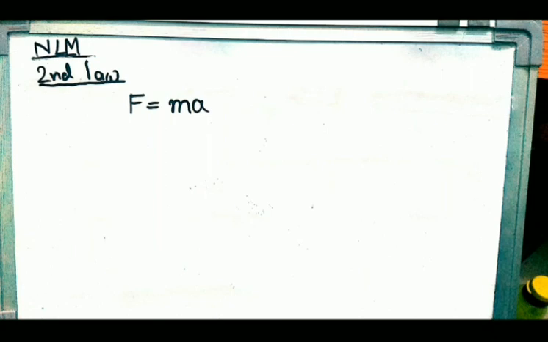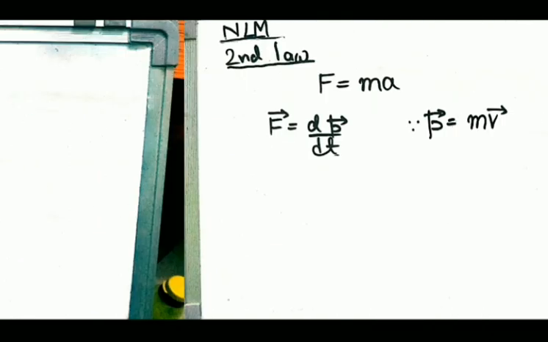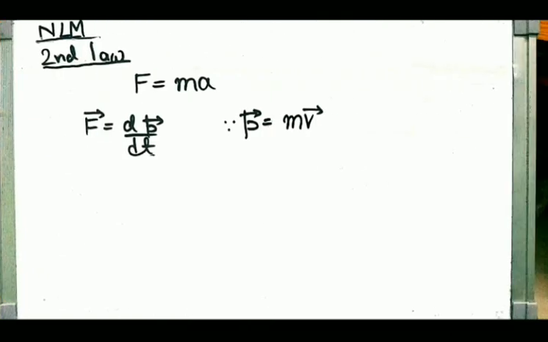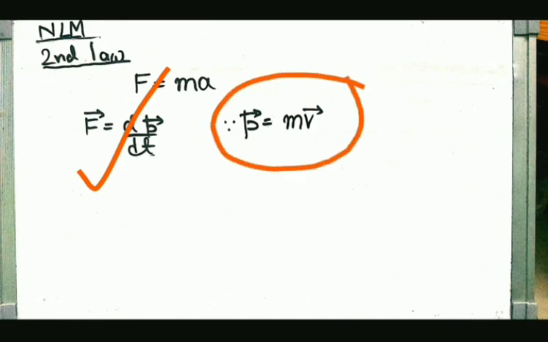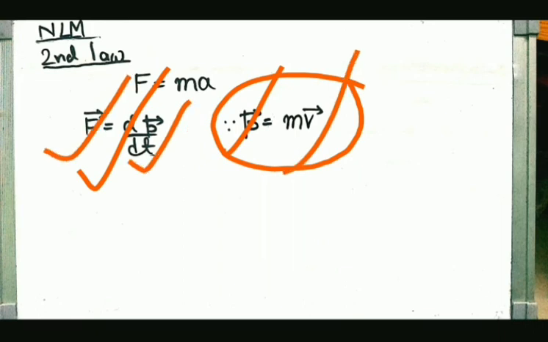What Newton gave is that force is directly proportional to the rate of change of momentum, and force always acts in the direction of the momentum change. The mathematical statement is that force is the rate of change of momentum, and momentum is nothing but mass into velocity vector. Vector on both sides, so dimensionally it is correct.